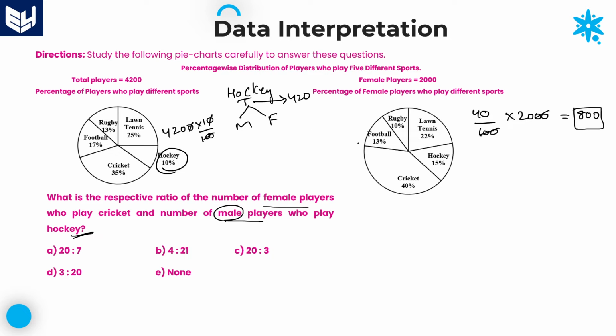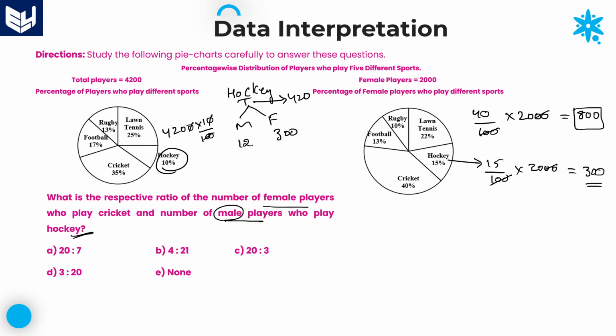Whereas the number of females who are playing hockey is 15 percentage of the total number of female players, 2000. Two zeros cancel, which is equal to 15 into 20, 300. 300 is the number of female players who are playing hockey. Total hockey players are 420. Out of that, female players are 300.